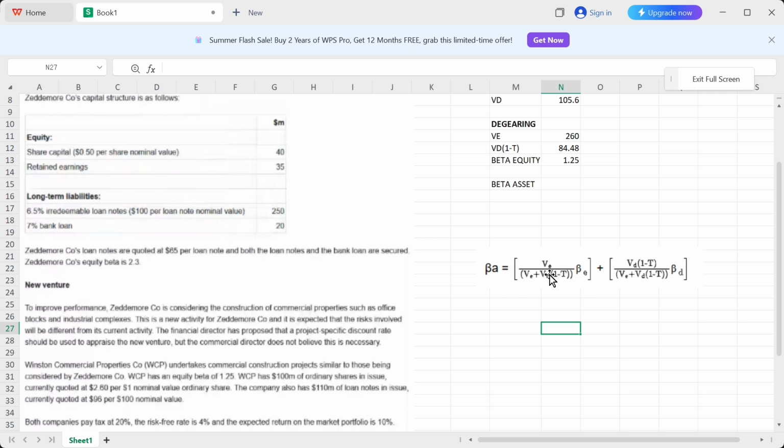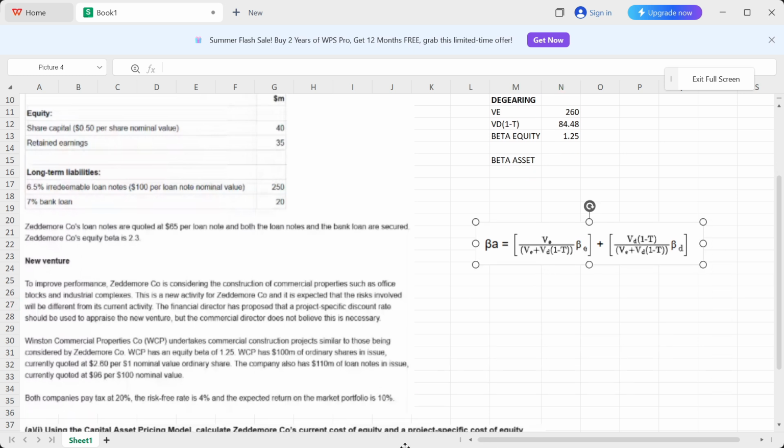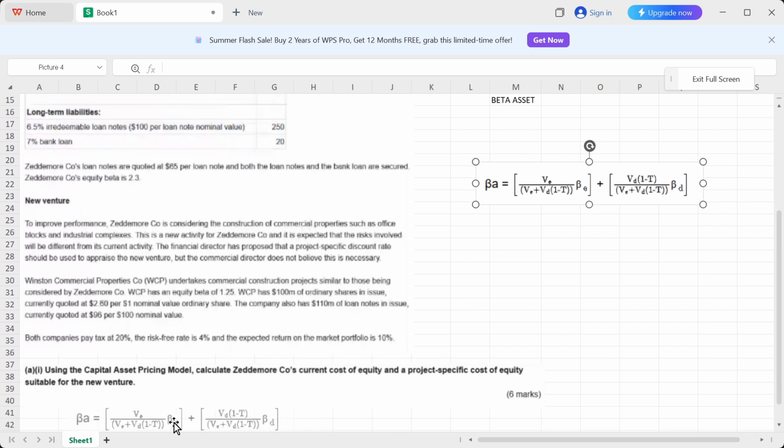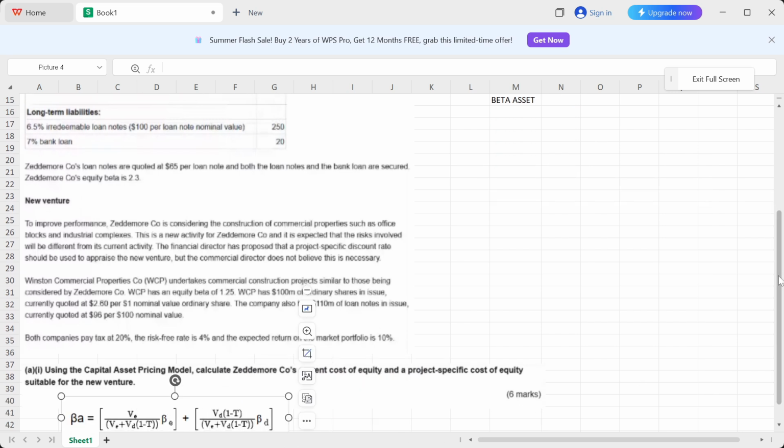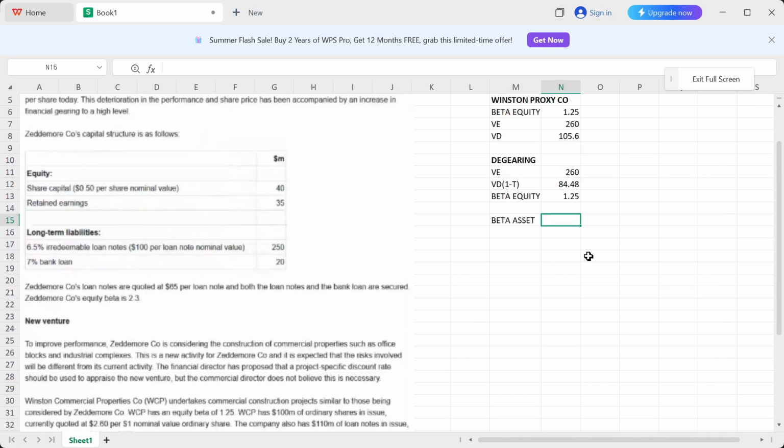And what does it say? It says take the market value of equity divided by market value of equity plus market value of debt after tax into beta equity, right? So that's our formula right there. And I'm going to just put this to the side again. And now let's calculate it. So like the formula said, take VE first, then divide it by VE plus the market value of debt after tax, right?